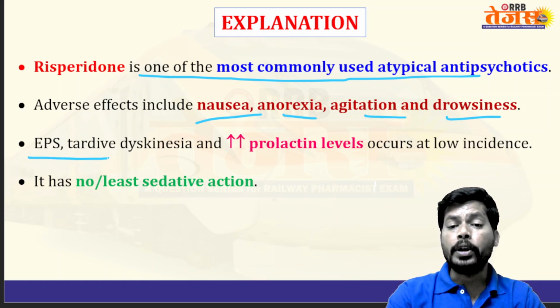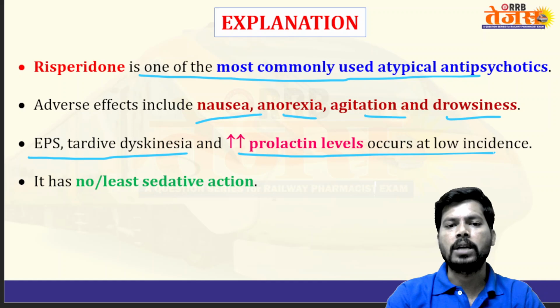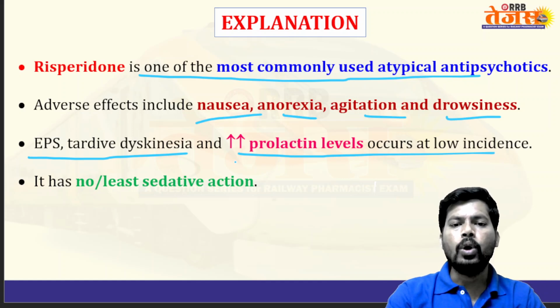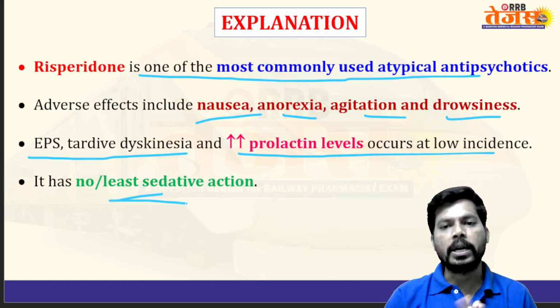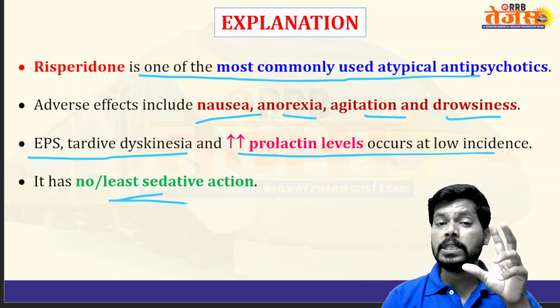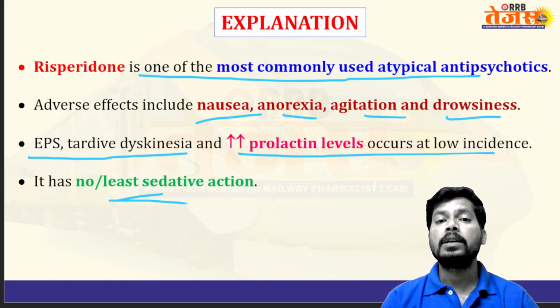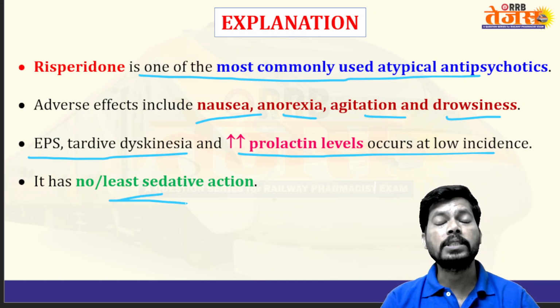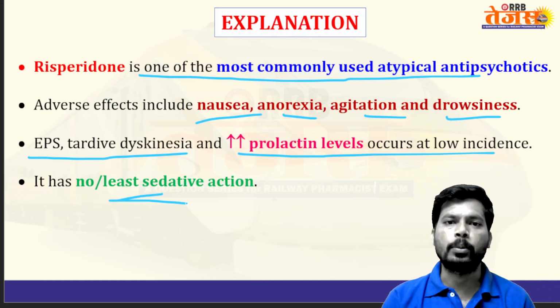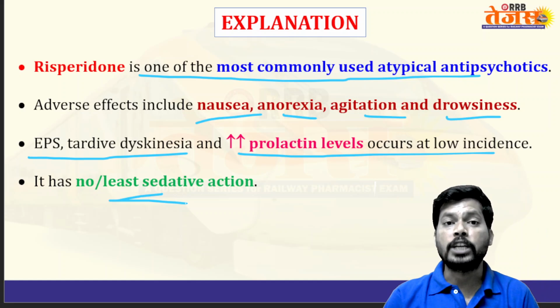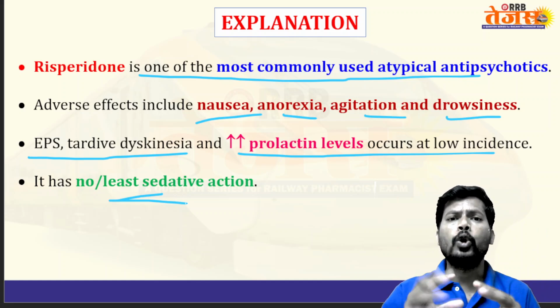Extrapyramidal symptoms, tardive dyskinesia, and increased prolactin levels occur at low chance. It has no or least sedation property. The first generation antipsychotics especially have the drawback of extrapyramidal symptoms as well as hyperprolactinemia.